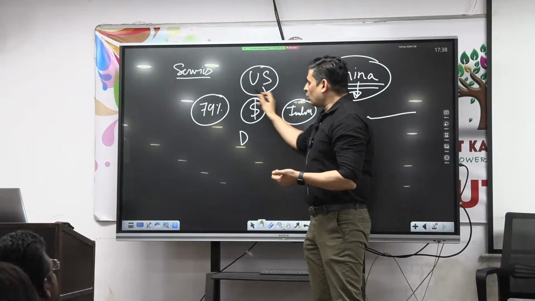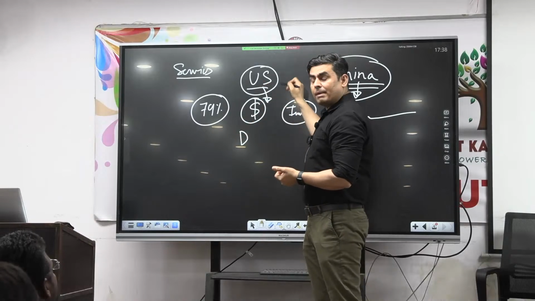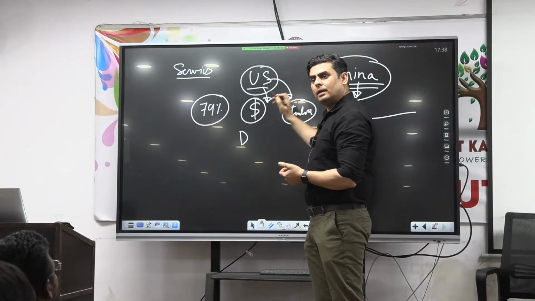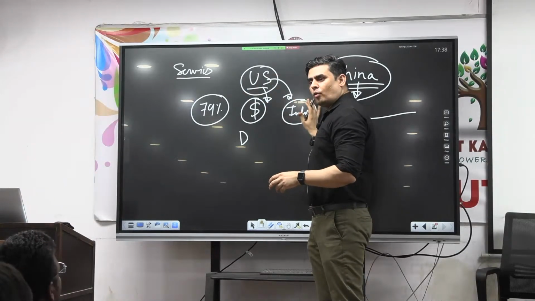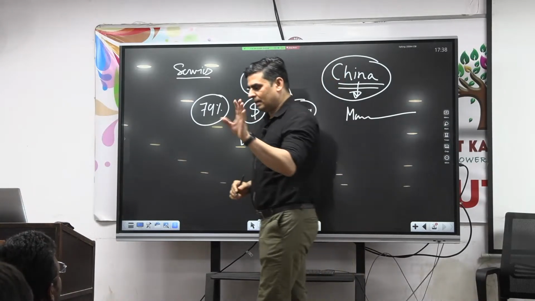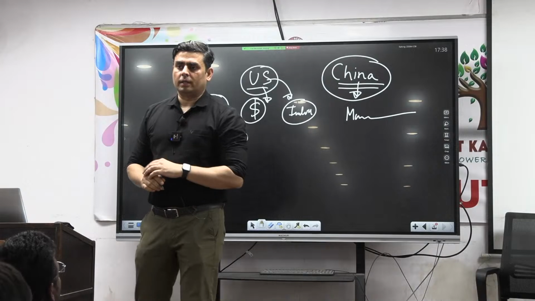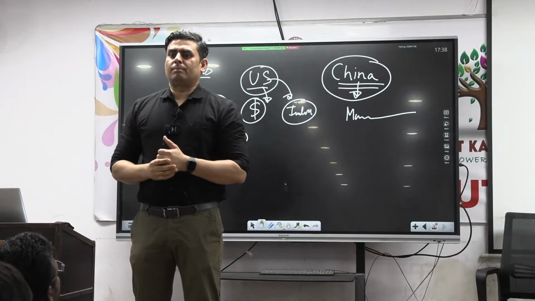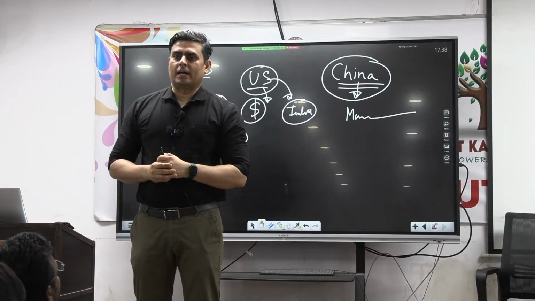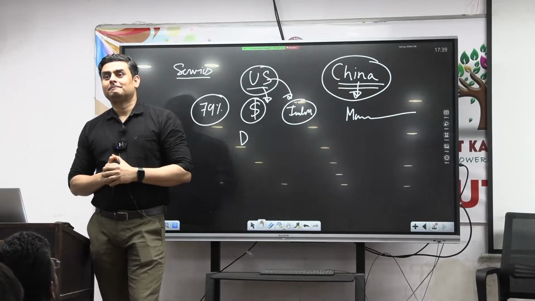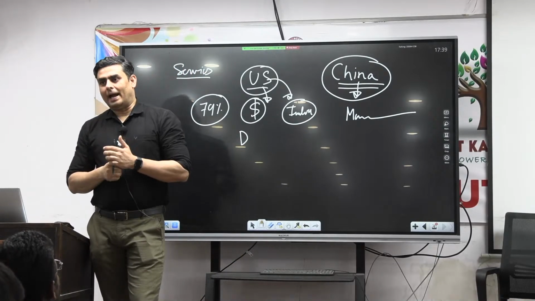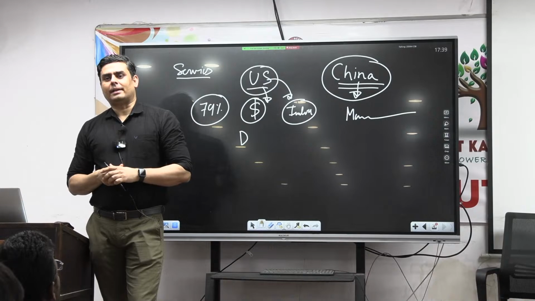But you will find a lot of articles written in comparison to what? US economy and Indian economy. Impact of US economy on what? Indian economy. But I have a question for you. What do you think? Who is the largest trading partner of India? China. India's largest export goes to which country? US. And top three countries? Export. India's export.